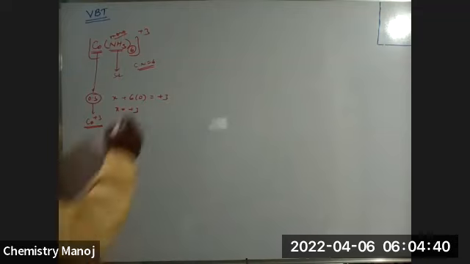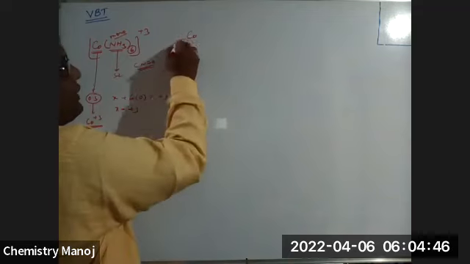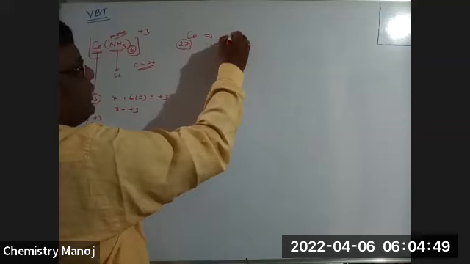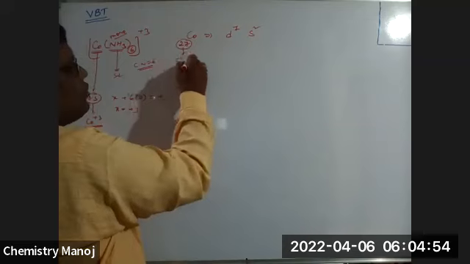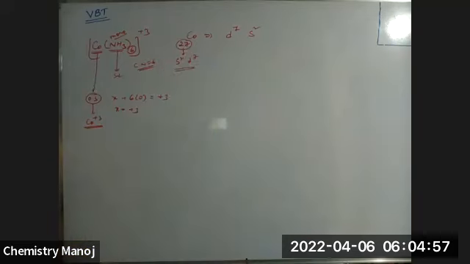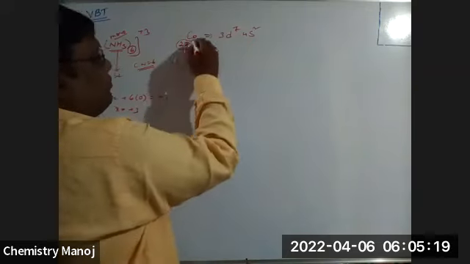Now, let us think about cobalt. Cobalt atomic number is 27, my dear. 27 means its outermost electronic configuration is d7s2 only. It is the shortest way to write the electronic configuration. It is 4s2, 3d7. 27 means s2d7, 26 means s2d6, 28 means s2d8, like that. s is 4s, d is 3d. So it is 3d7, 4s2.